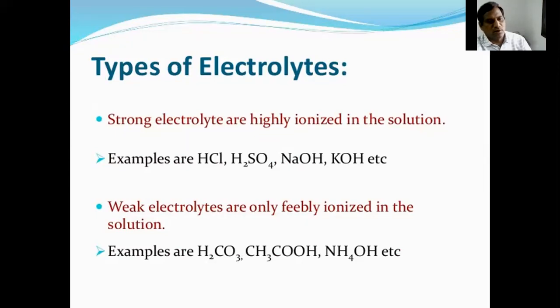Strong electrolytes are highly ionized, whereas weak electrolytes are feebly or less ionized in the solution. All strong acids and bases come under strong electrolytes, and weak acids and bases come under weak electrolytes.